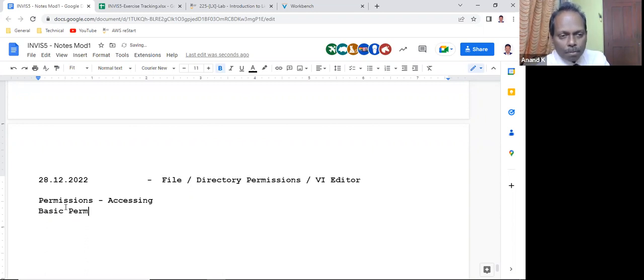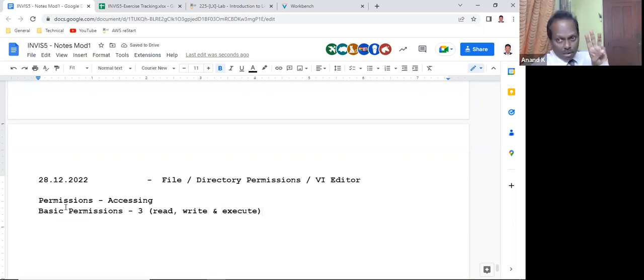Basic permissions in Linux means we have only three. I repeat once again, there are only three types of permissions: read, write, execute. Very, very important, this one I tell you.